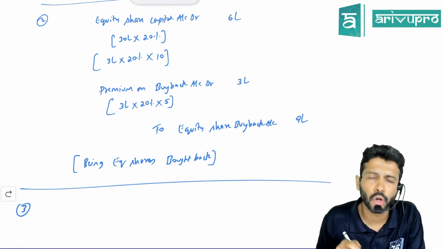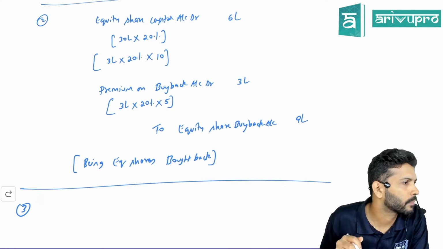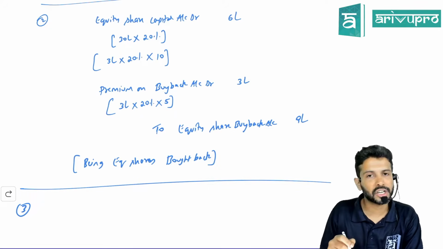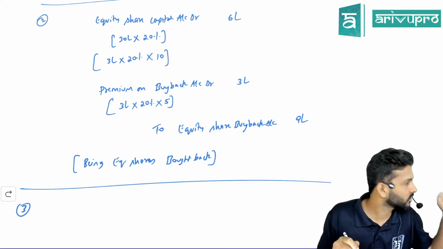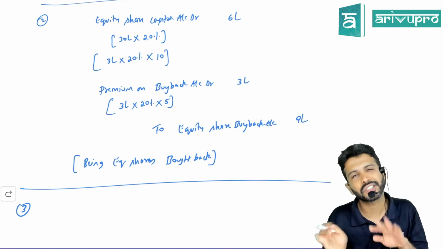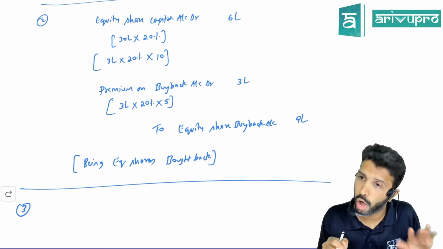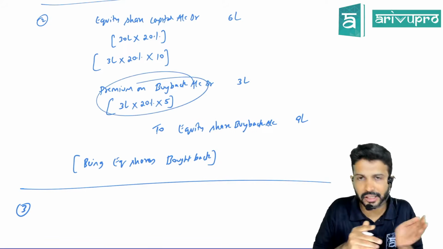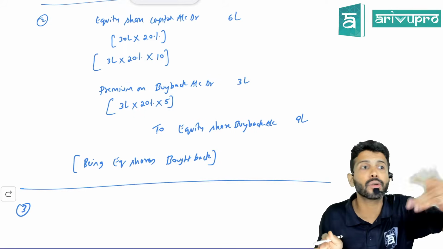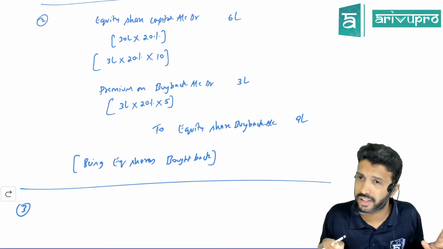Okay, sir, premium on buyback is what? A loss. Normally, where do we transfer that loss to? P&L. But section 52 of the Companies Act is targeting securities premium. Section 52 says, if you have done any buyback and suffered any loss, instead of transferring that loss directly to P&L, first you can adjust it with securities premium.